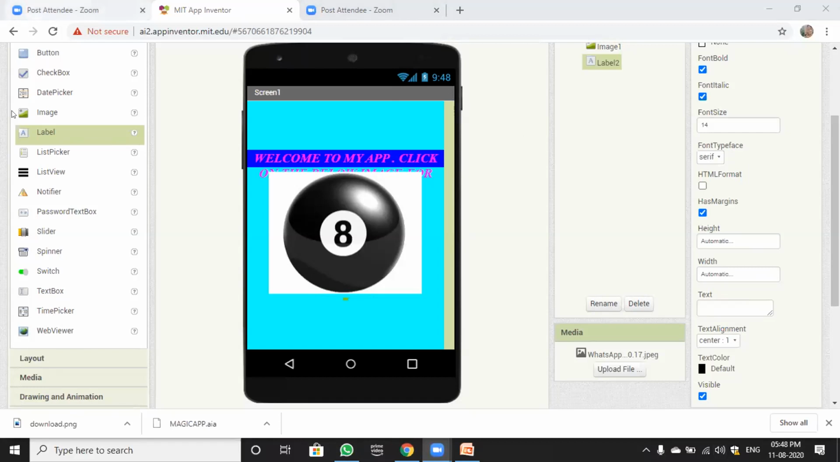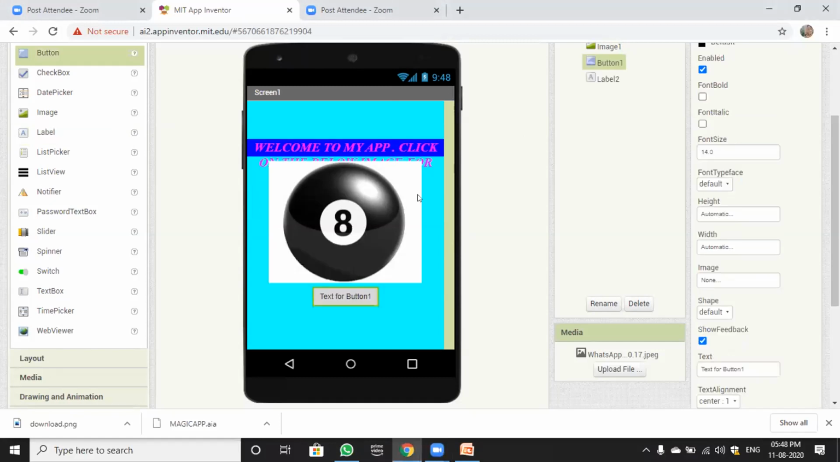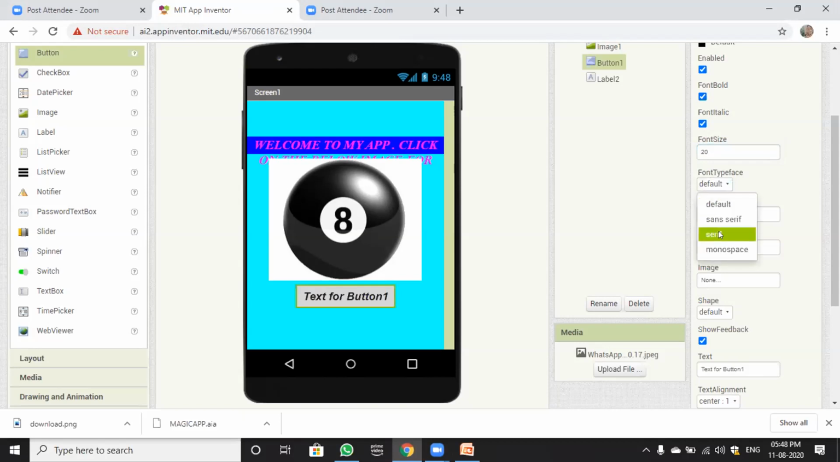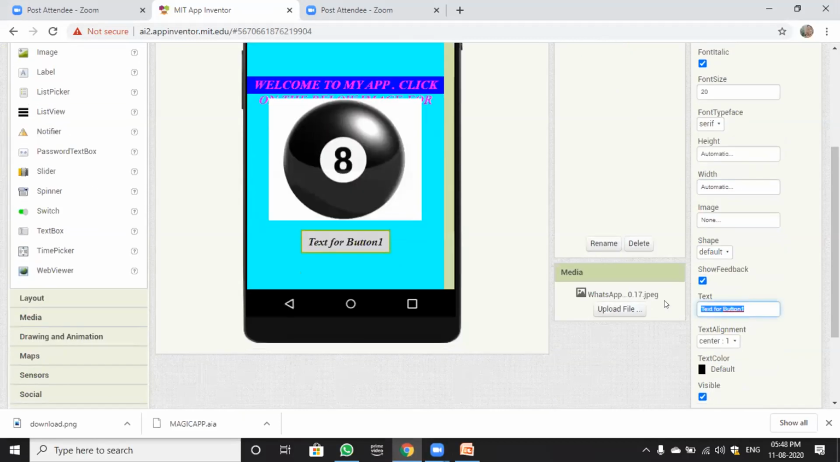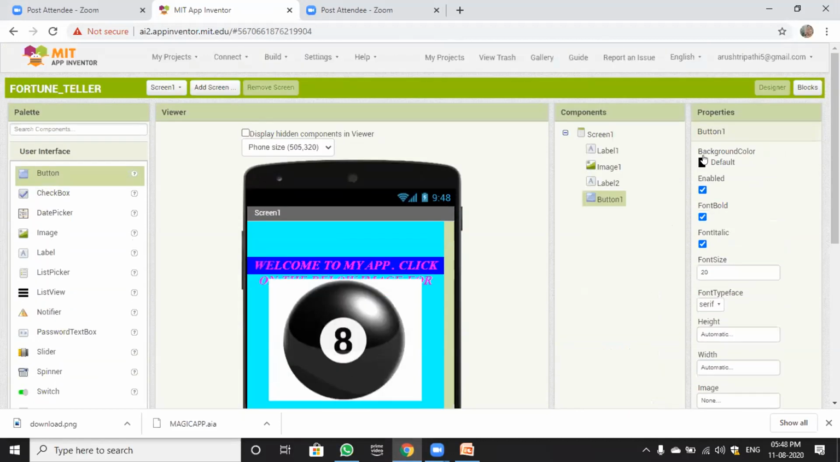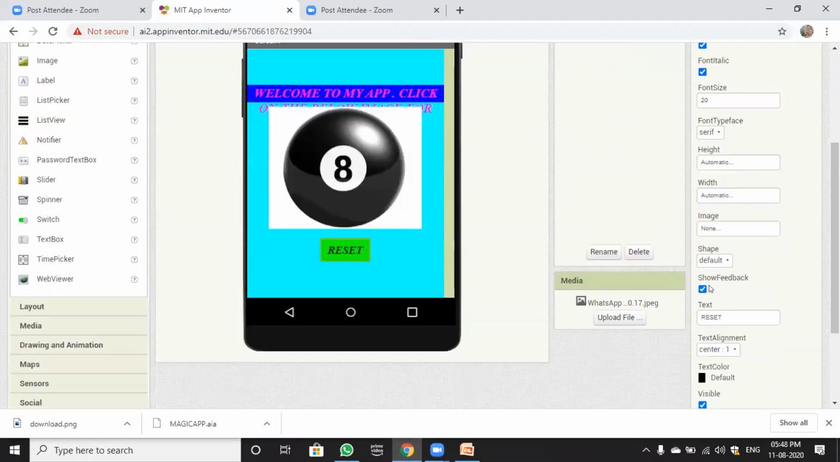Okay, so now quickly add a button below the image. Font bold, font italic, font size will be 20. Font typeface will be serif. Width will be automatic only. No change in that. Text will be reset. Okay, so quickly make these changes, and the background color, most important, it will be green.